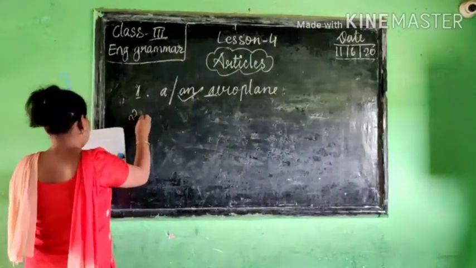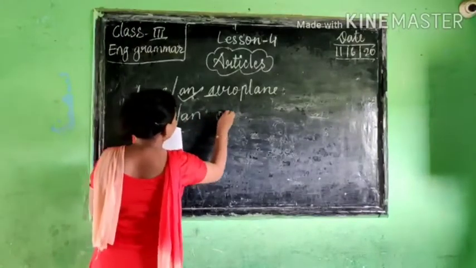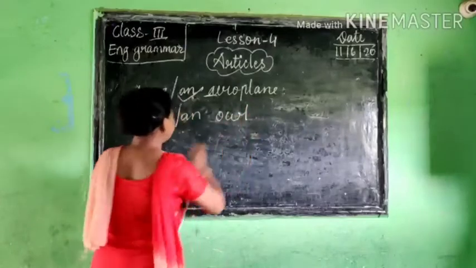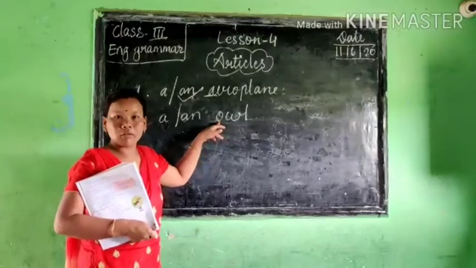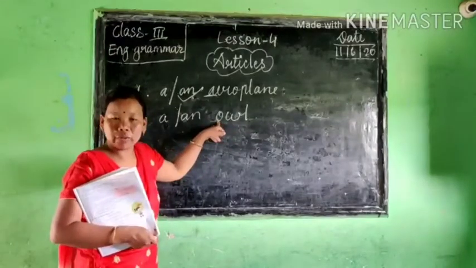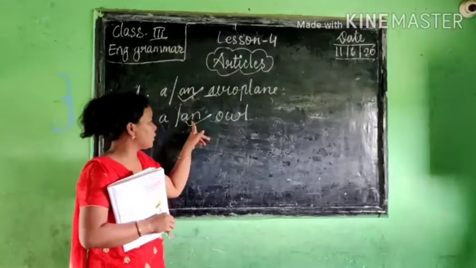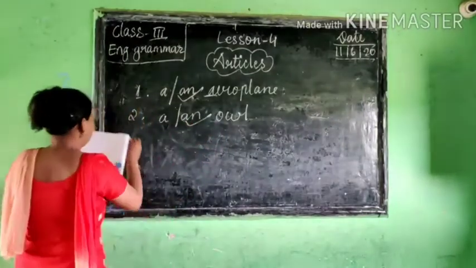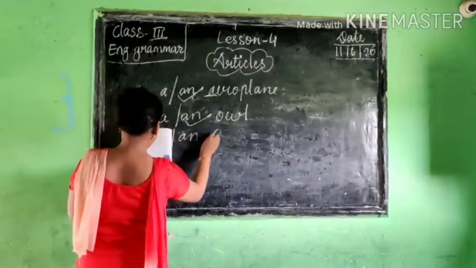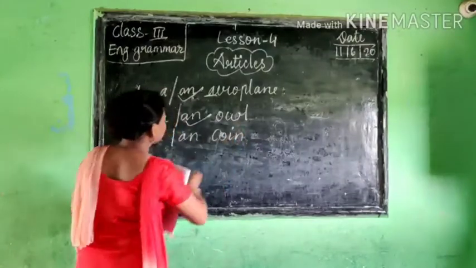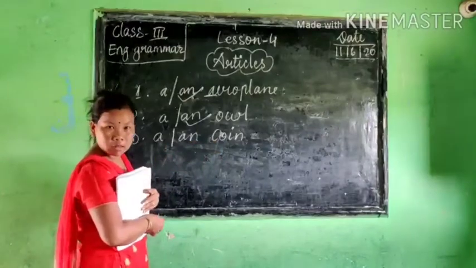Now the second one is a or an, owl. Here also this O is a vowel. Before a vowel what are we supposed to use? An. So this is correct. Then the third number is a or an, coin. Is the first letter a vowel?